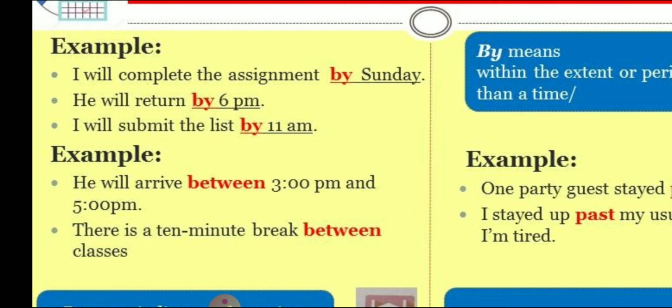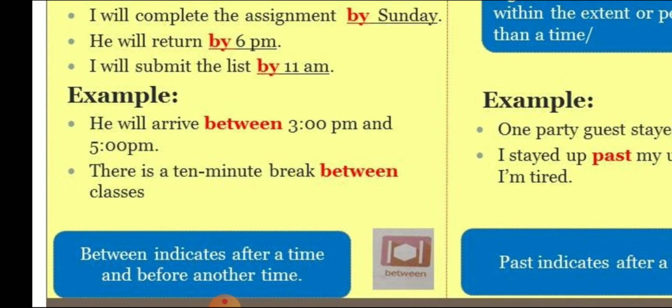Next, let us see about between. Between indicates after a time and before another time. He will arrive between 3 p.m. and 5 p.m. There is a 10 minutes break between classes. Between indicates after a time and before another time. So that is 3 p.m. and 5 p.m. That is in between 3 p.m. and 5 p.m. he will be arriving.